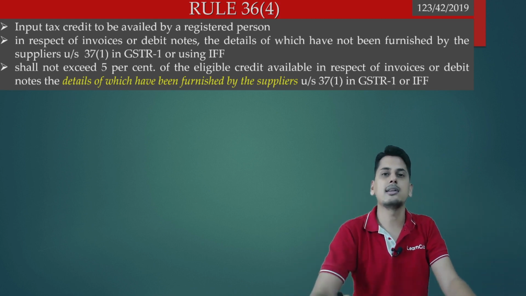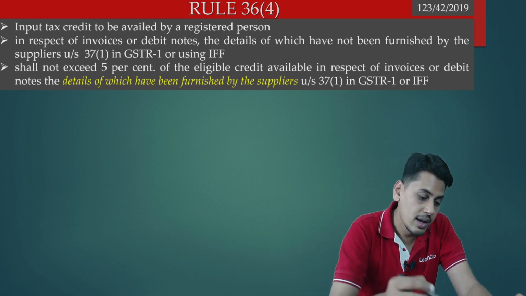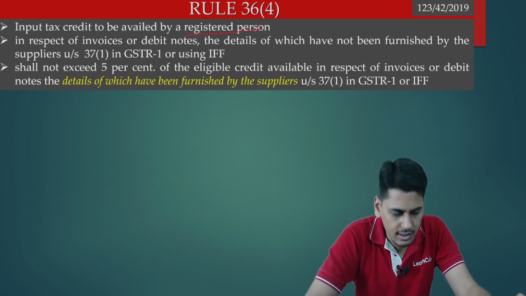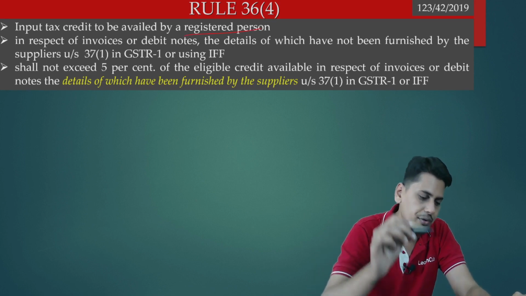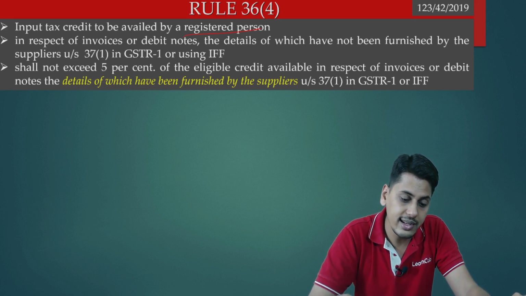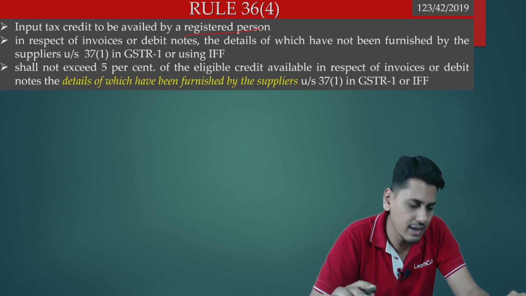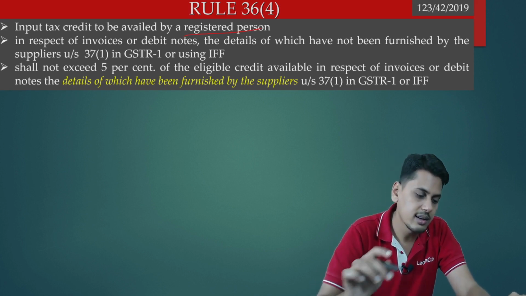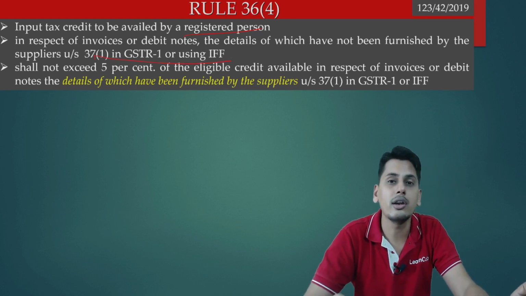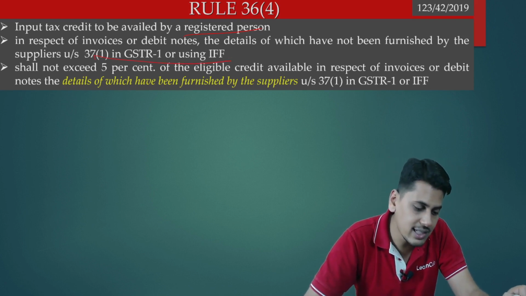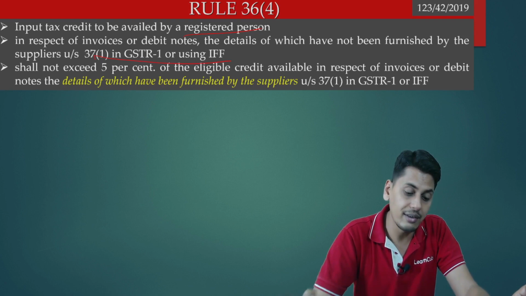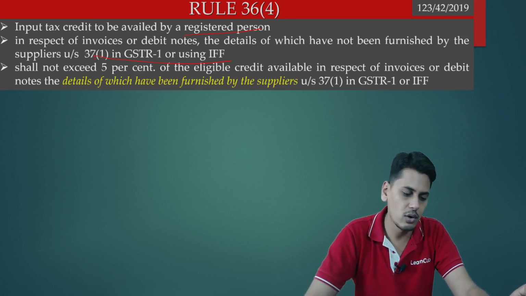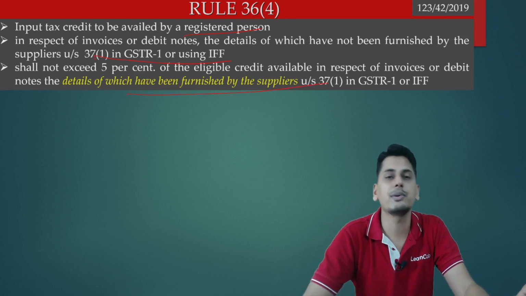Let's have a look at 36 sub rule 4. Input tax credit to be availed by a registered person in respect of invoices or debit notes, the details of which have not been furnished by the suppliers under 37(1) in GSTR 1 or using IFF, shall not exceed 5% of eligible credit available in respect of invoices or debit notes, the details of which have been furnished by the suppliers.